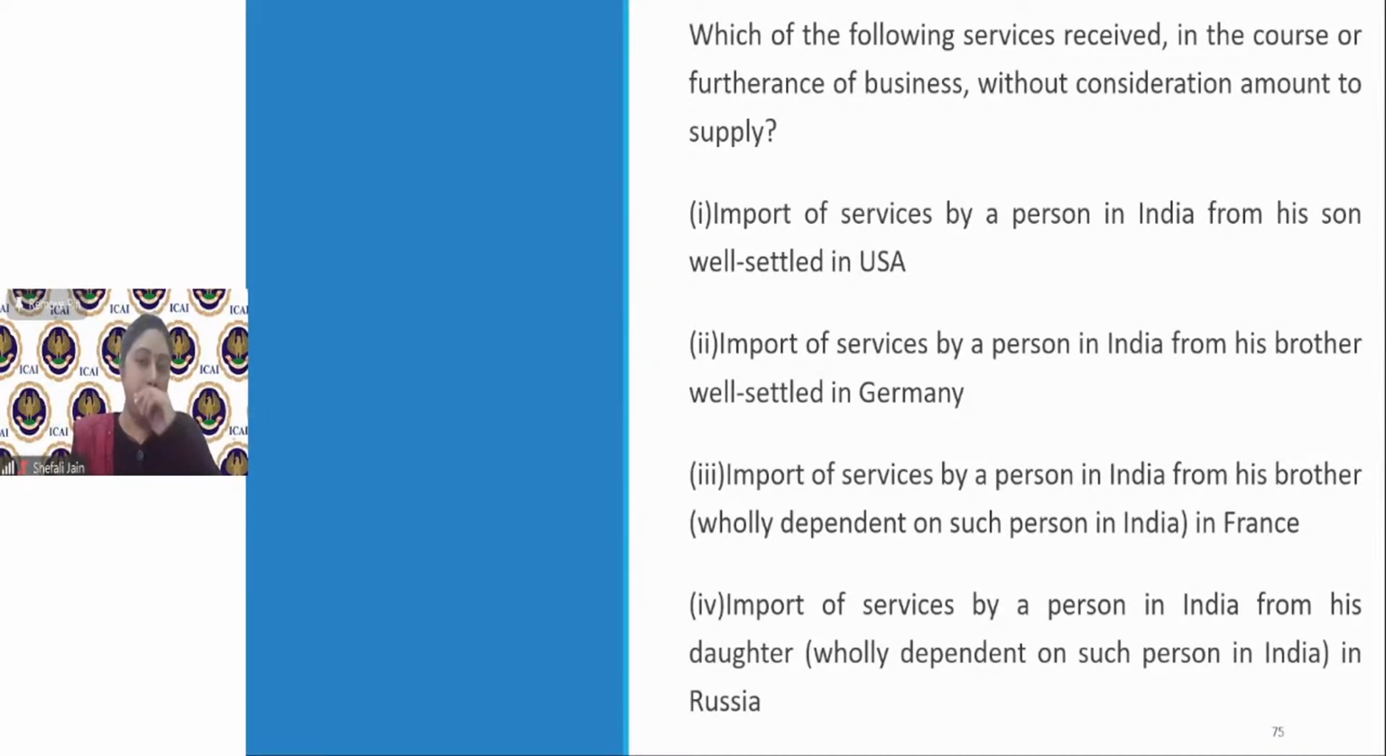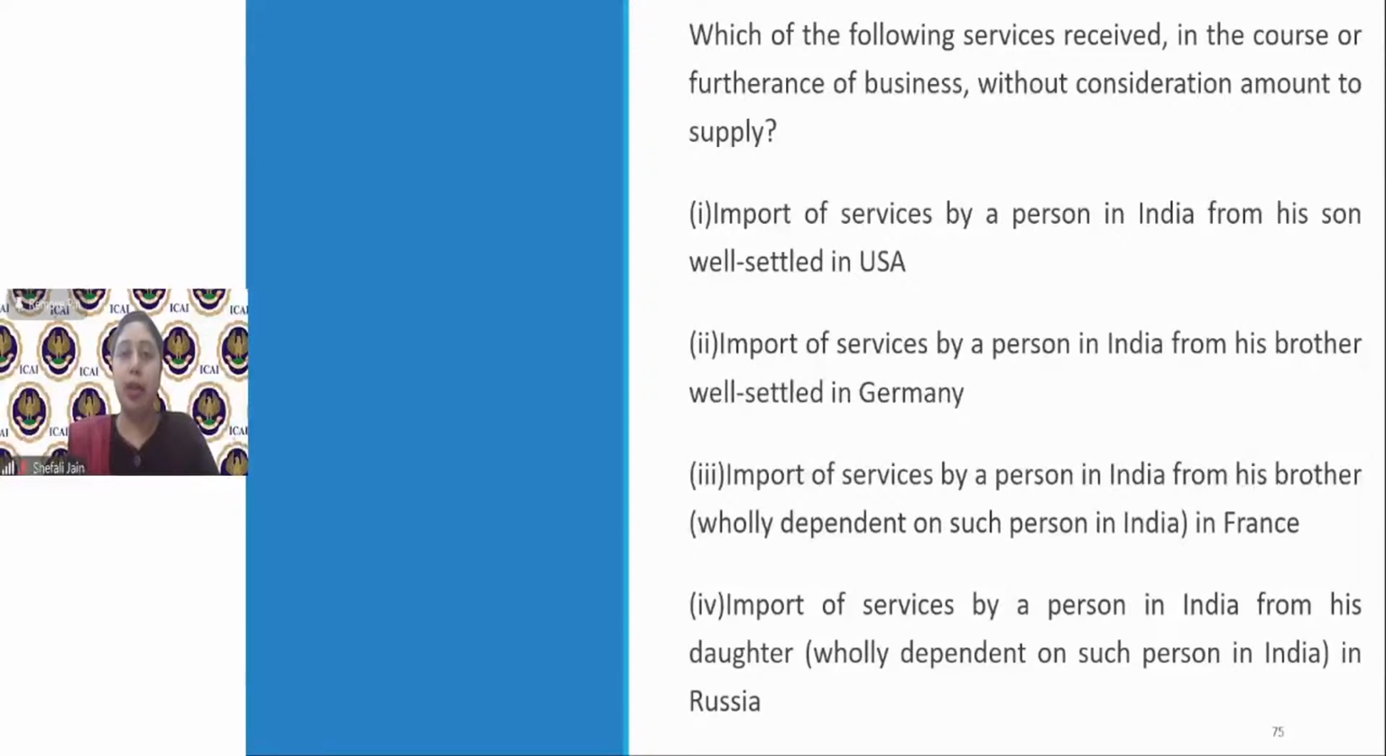Now, why has this been termed as supply? Because I stressed too much on well settled in USA to confuse you that he is an independent person. Yes, the son is independent of the person who is receiving the services, and he is not dependent on him, but he is still a related person. Because when we did the definition of family, spouse and children will be considered as family, even if they are not dependent on the person. This rider is only for parents, grandparents, brothers, sisters, but it is not for spouse and children.